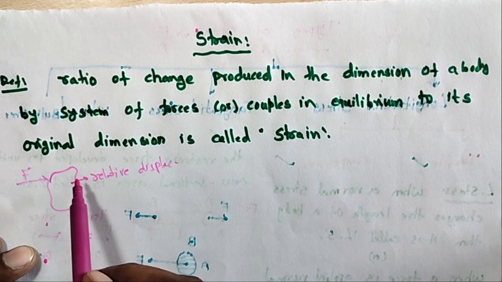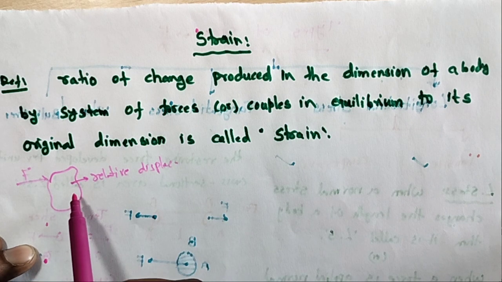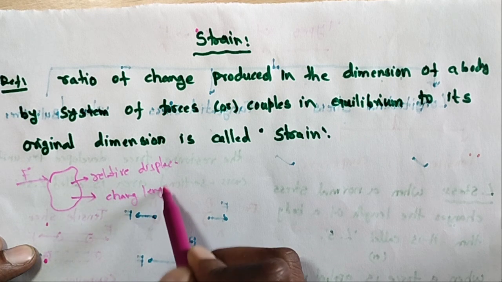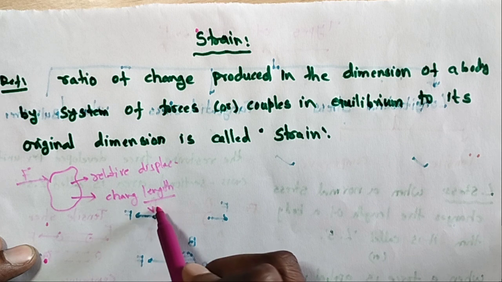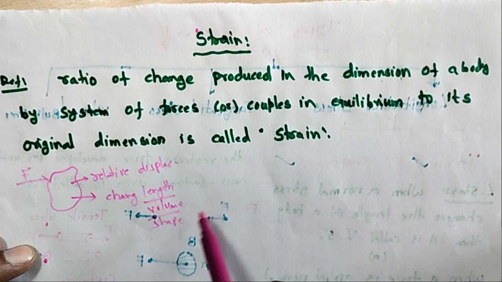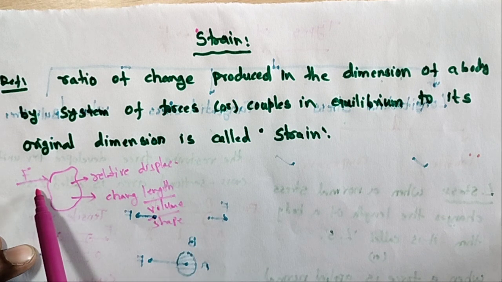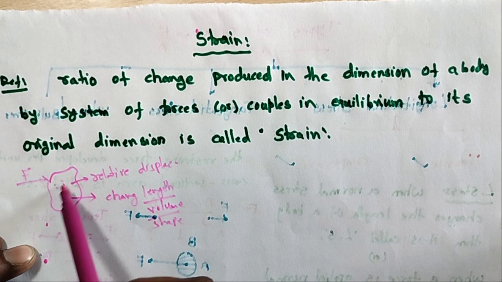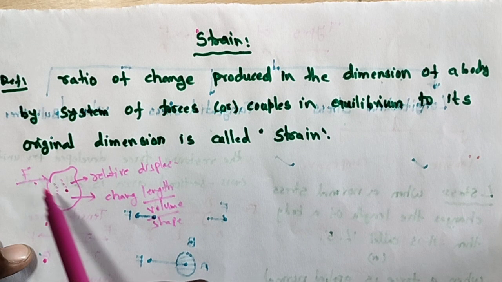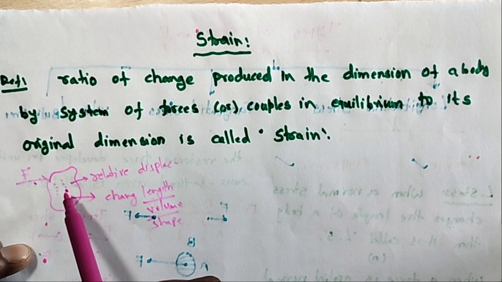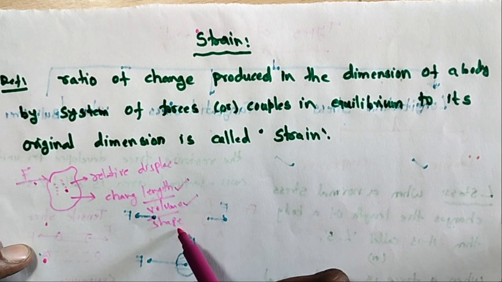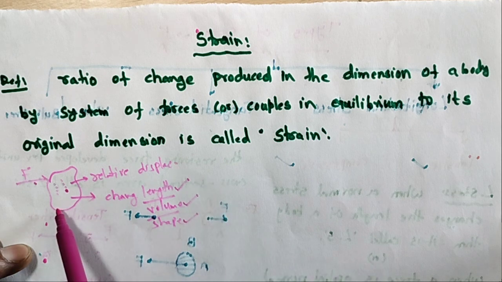So due to relative displacement, there may be a change in length, or volume, or shape from the original. When the external force is applied, the relative positions of the particles change. So due to external forces, some physical quantities will change. Maybe length changes, maybe volume changes, maybe shape changes. This is called strain.